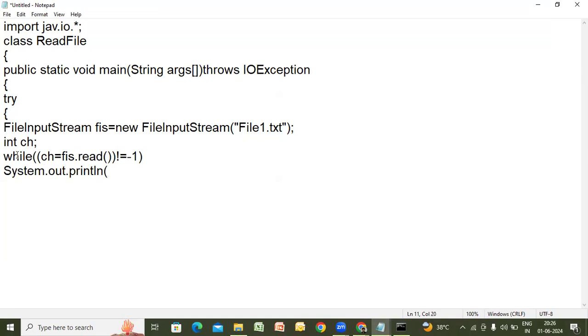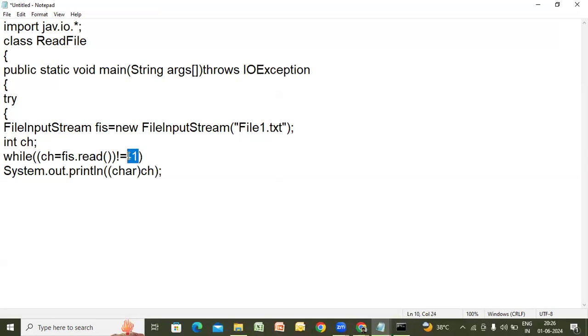While displaying, you are reading in terms of integers, is it not? So again, you have to typecast that. For that matter, let us add char. I have used the typecast operator on ch. This is simple logic. Because you have taken int ch, you are reading in terms of integers till end of file.